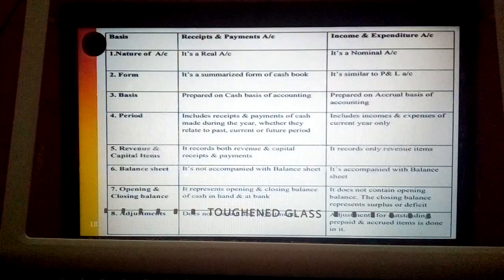Regarding the steps in preparing income and expenditure account as well as receipts and payments account, I'll explain to you in the next class. Thank you.